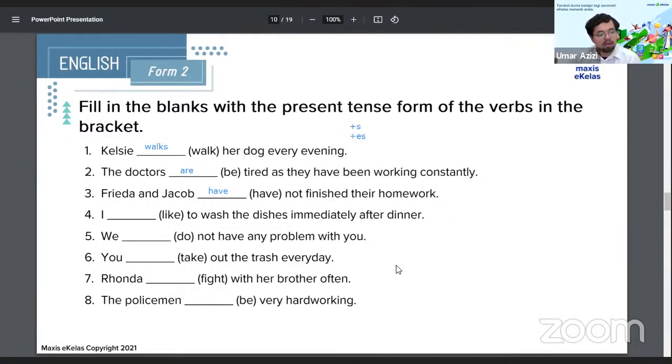So if you get the word like, what do you think the answer is? Is it I like or I likes? I want to ask everyone to please guess first. Try your best to guess what the answer is, and I'll explain why they are different in a bit. Muhammad Irfan puts down likes. So I'll put down likes and I'll put a star on the side so that I remember to talk about it later.